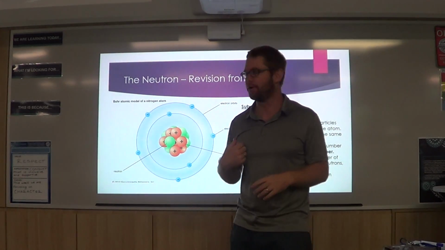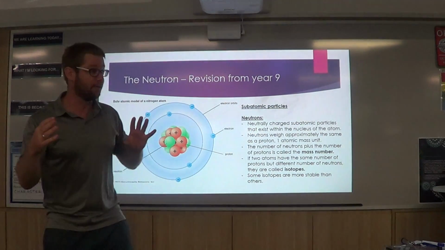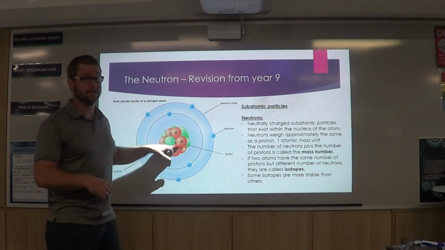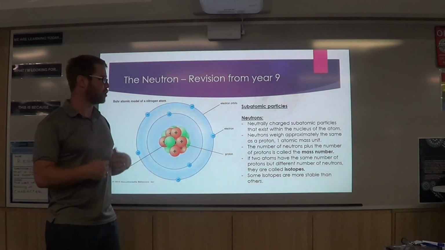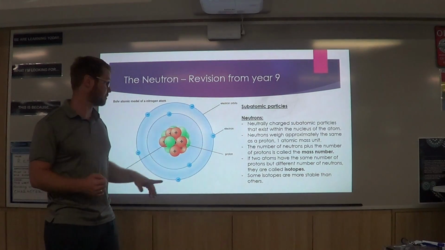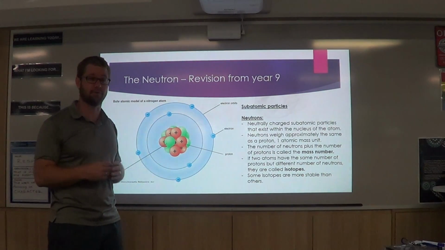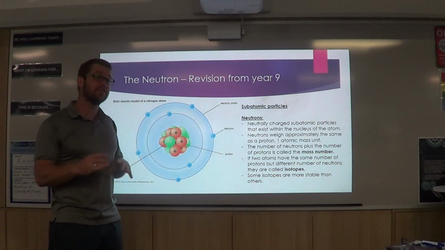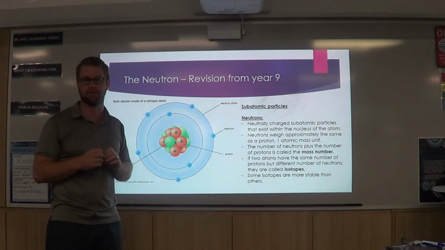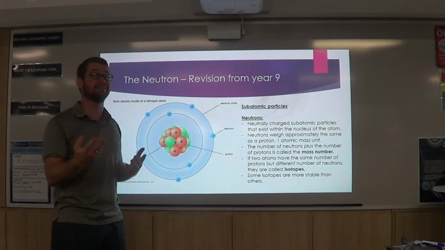So it's really important. The neutron doesn't change the identity of the atom. So remember, with protons, if it's got 1 proton, it's hydrogen. If it's got 2, it's helium, etc. The neutrons, the green ones, the neutral ones that are in the nucleus, don't change its identity, but do change the mass. So these green neutrons weigh roughly 1 atomic mass unit as well, about the same as a proton. And within an element, the number of neutrons can actually change a little bit. They normally hang around the same number as protons, so roughly they'll be the same. But you can sometimes have a little bit more, a little bit less than protons.